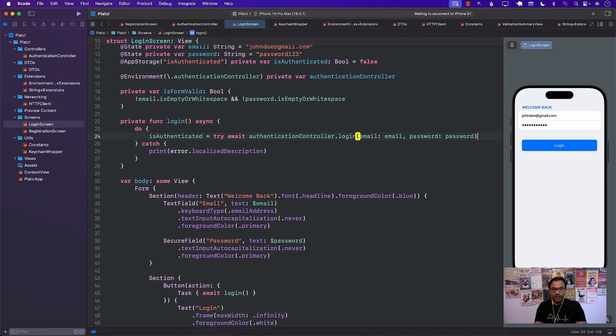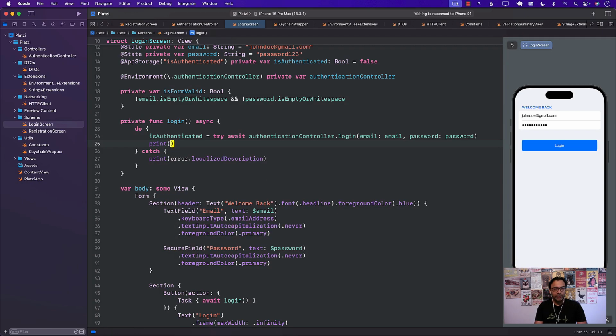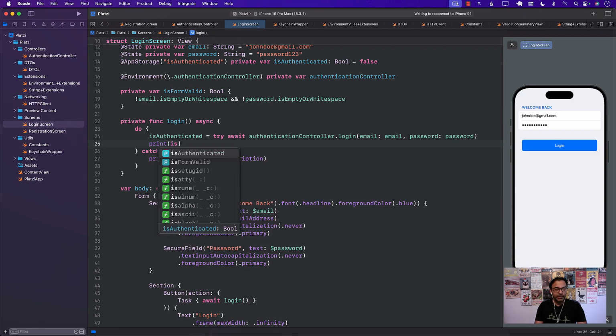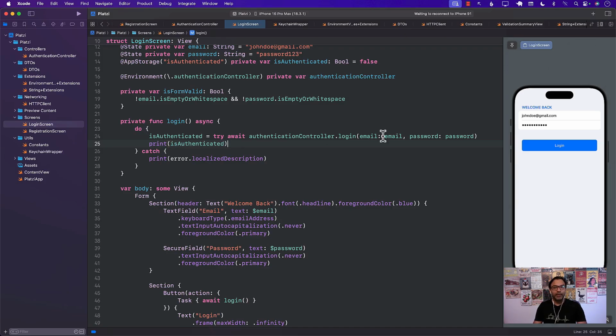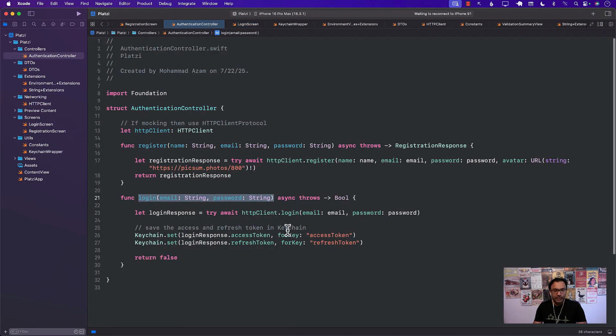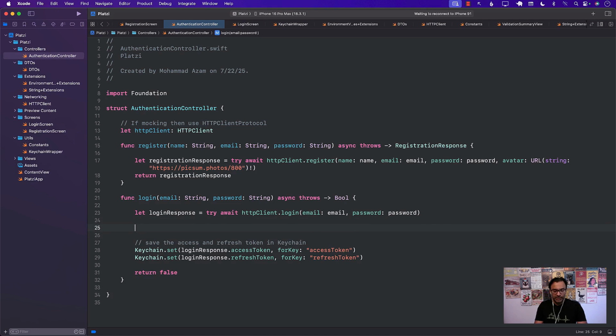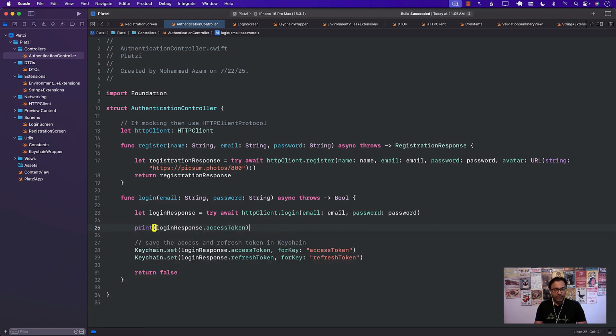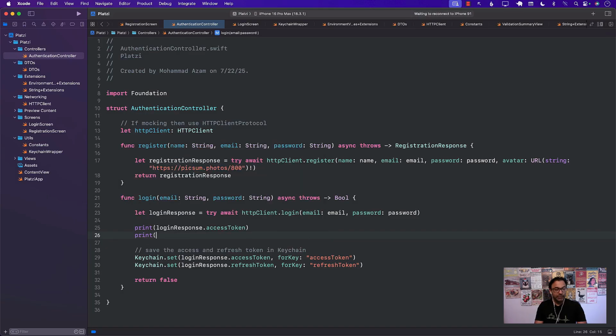What I want to do is just print out the value of is authenticated. Oops. There we go. Oh, wow. Can't really type over here. There we go. Is authenticated. And it would be nice if we just print it out, just for your sake, login response dot access token, so that we know that we are getting something, and refresh token. And obviously make sure that you delete these things before going live, before pushing everything to production.